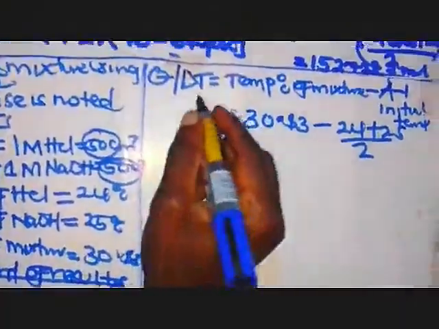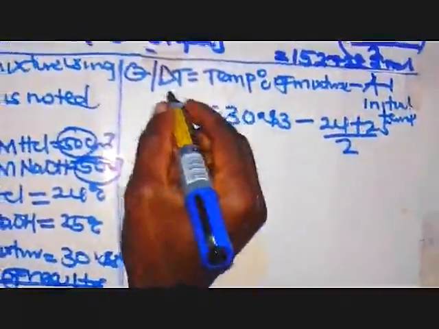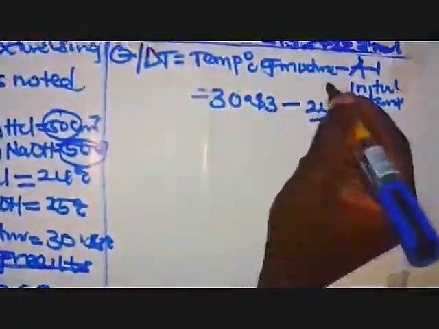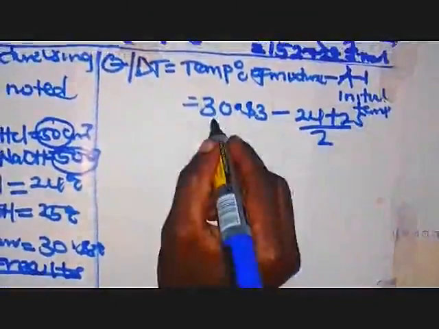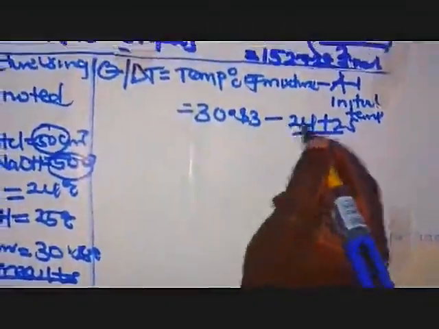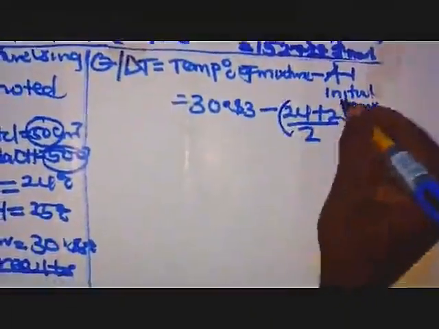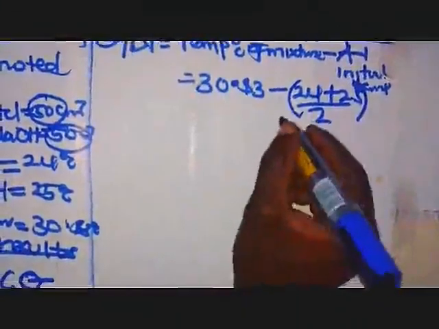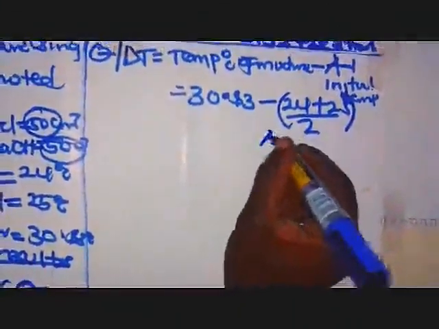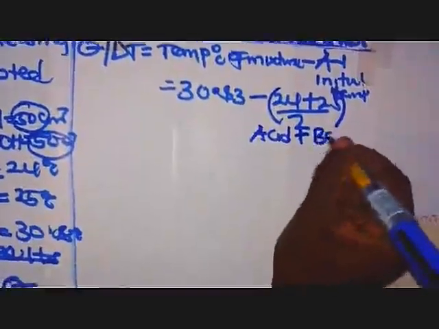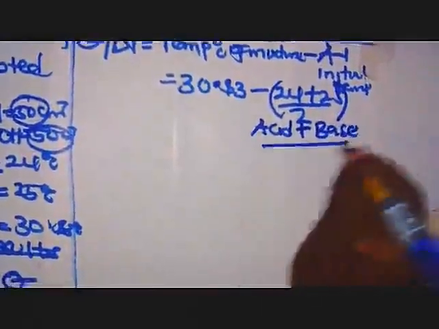Members, we are saying here, we are going to find our dT, and we have agreed that we get the temperature of the mixture. Remember, the temperature of the mixture was 30.83, that is the temperature rise. Then minus the average temperature. For the average, we take the initial temperature of the acid plus the initial temperature of the base, then divided by 2.